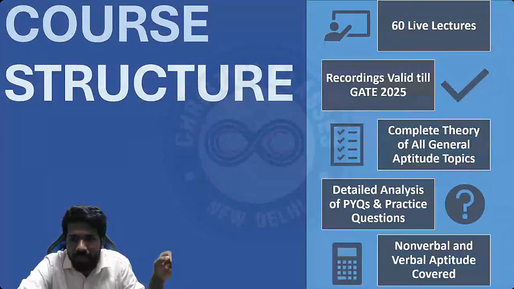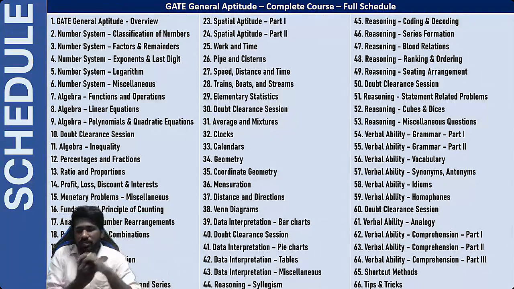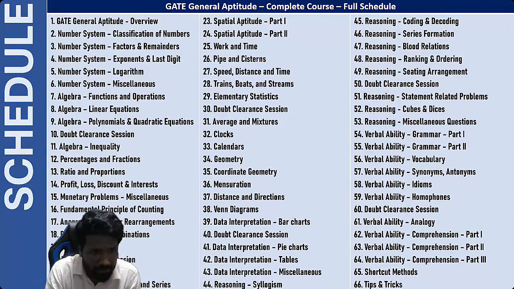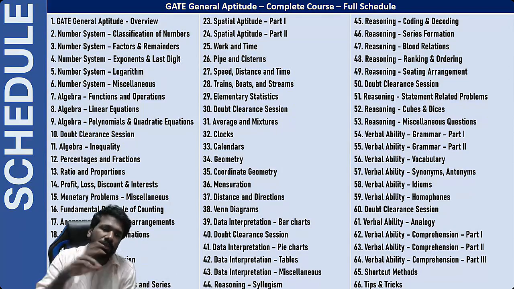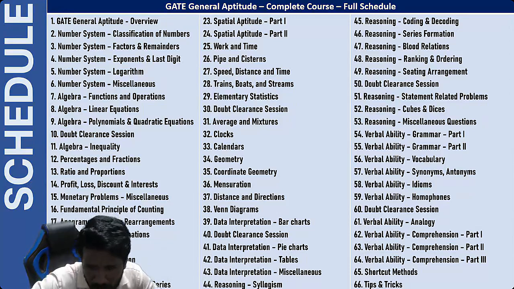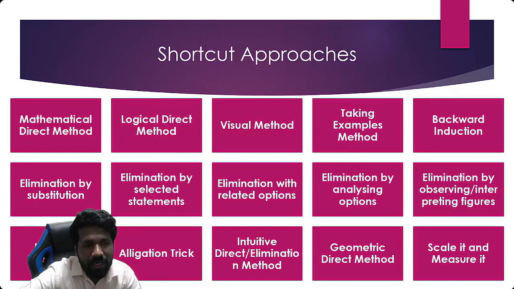So let's start. The course structure: there will be 66 lectures, of which 6 lectures are doubt clearance. In the recorded version of this course, the doubt clearance schedule will be different, but the topics or lectures will be the same. And I will be teaching you in such a way that you will be able to do questions in very minimum time. For this, we have made 15 shortcut methods so that it is easy for you to solve.